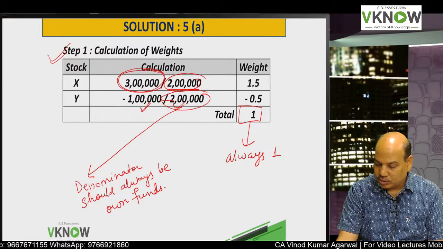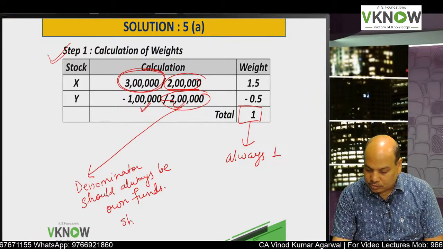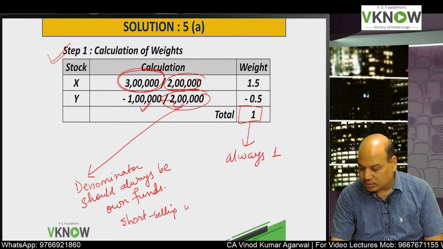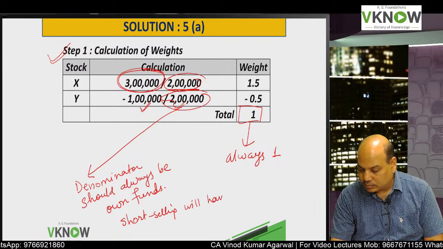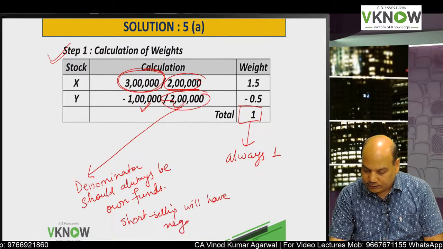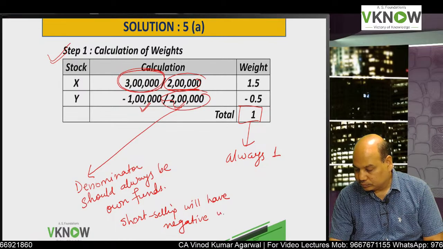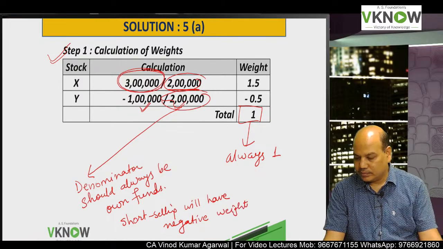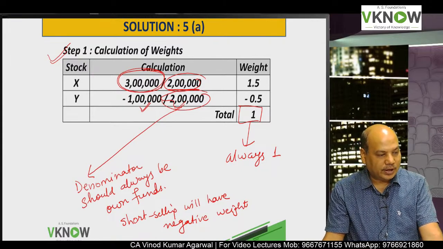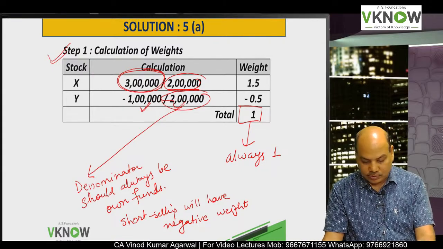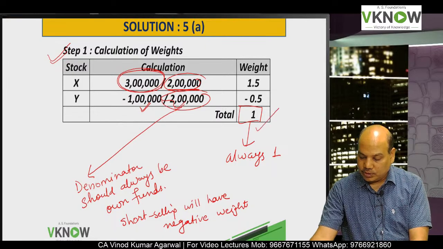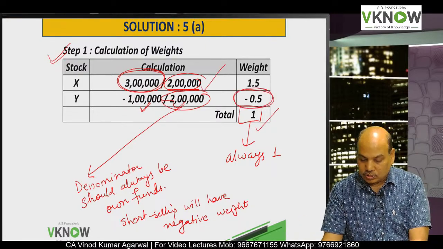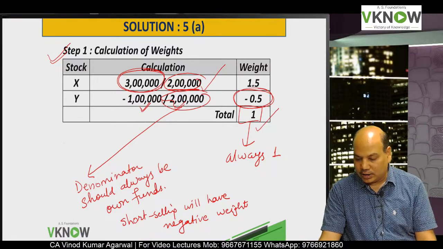Then one more thing you should know. Short selling will have negative weights. So if you have done short selling, it will have negative weights. So 3 things: total of the weights should be 1, denominator should be own fund, short sold item will have negative weight.